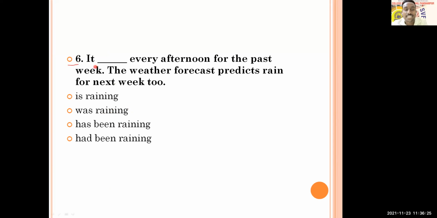It dash every afternoon for the past week. Read carefully. The weather forecast predicts rain for next week also. Based on this, you have to answer: is raining, was raining, has been raining, or had been raining? Read carefully and answer.